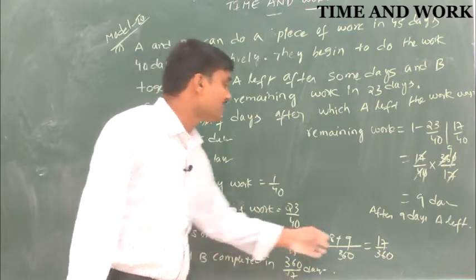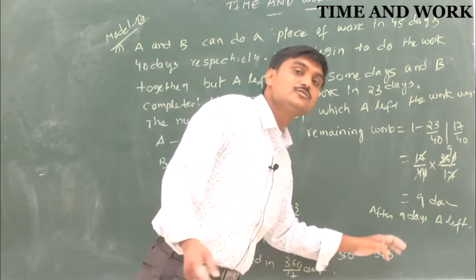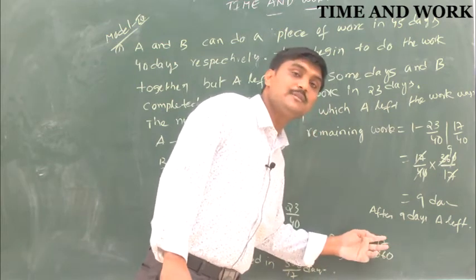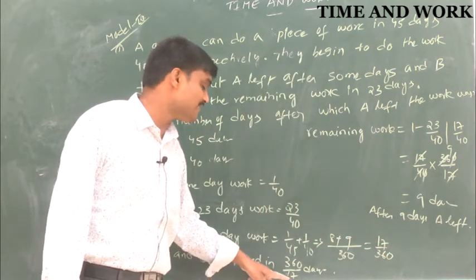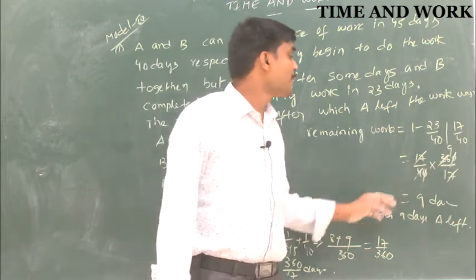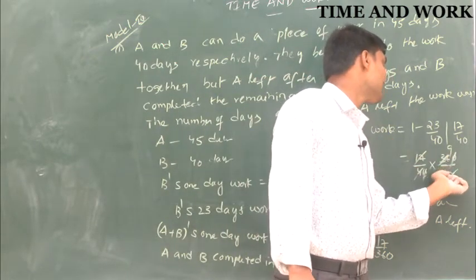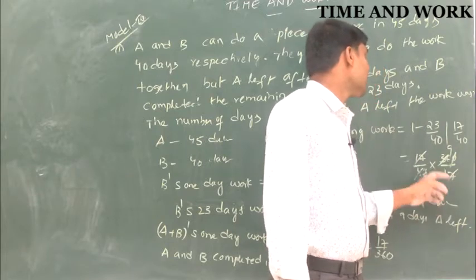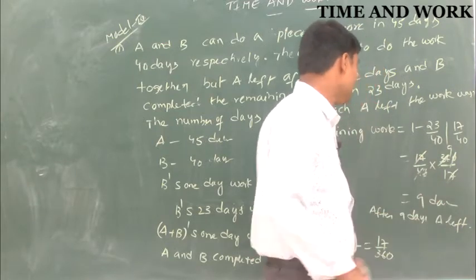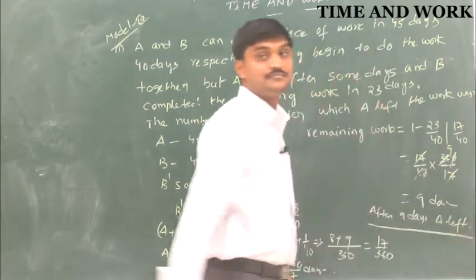So A and B complete it in 360 by 17 days, because their one day work is 17 by 360. So for days conversion, the fraction will be reversed. So that is 360 by 17. The work is 17 by 40, but the days are 360 by 17. So here 17 cancels with 17, and after 9 days, he was left.